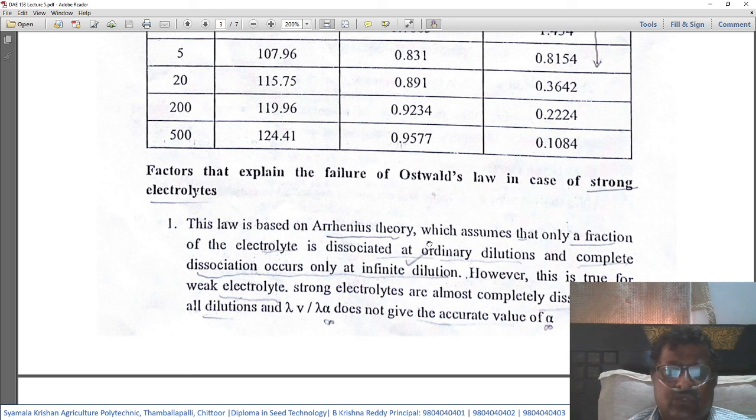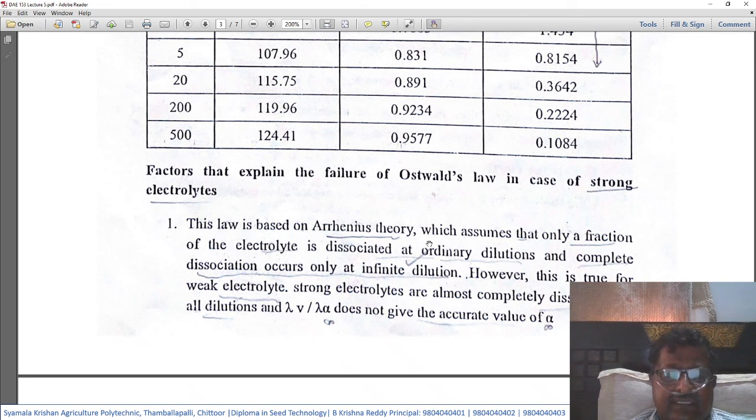However, this is true only for very weak electrolytes, and strong electrolytes are almost completely dissociated at all dilutions. So a strong electrolyte gets totally dissociated, whereas a weak electrolyte only partly dissociates, and fully dissociates only at infinite dilution.